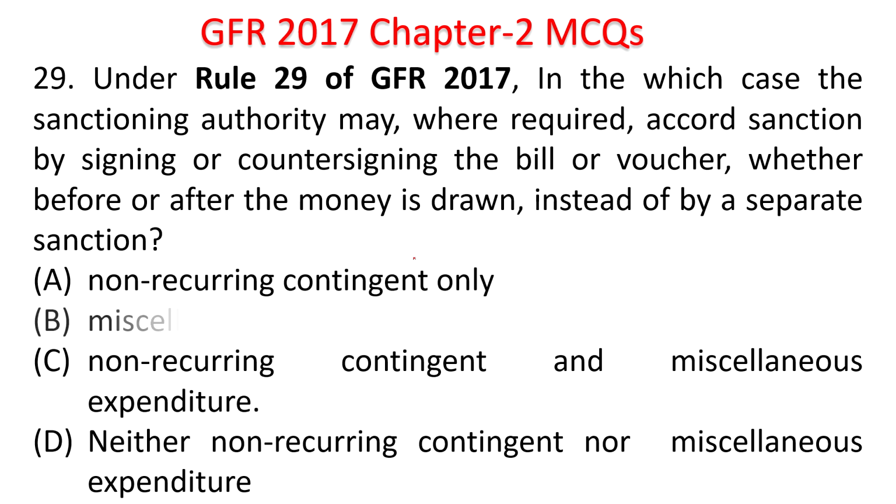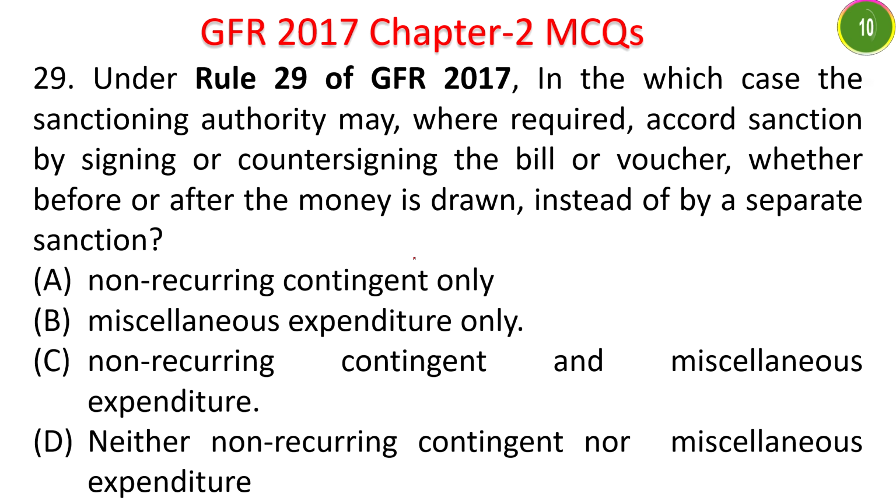Non-recurring contingent only, miscellaneous expenditure only, both non-recurring contingent and miscellaneous expenditure, neither non-recurring contingent nor miscellaneous expenditure. Your time starts now. Sanctioning authority may accord sanction by signing a bill or voucher before the money is drawn instead of a separate sanction. The answer is non-recurring contingent and miscellaneous expenditure.